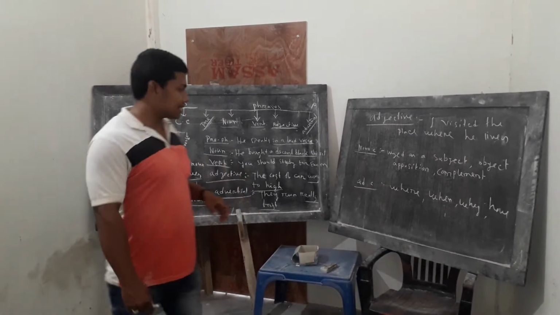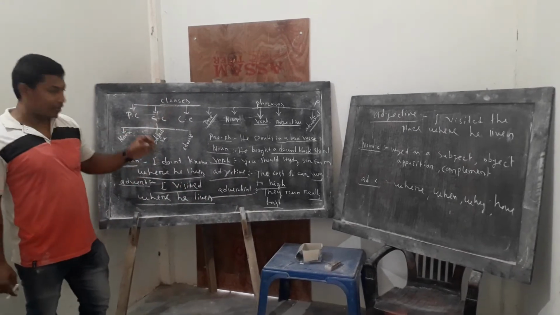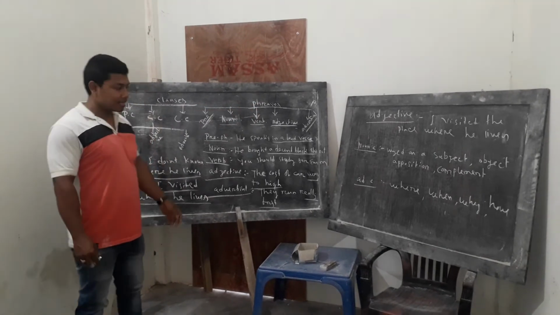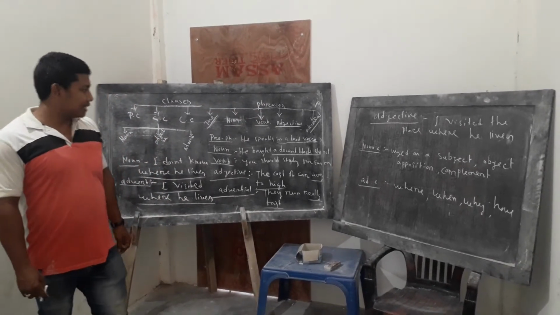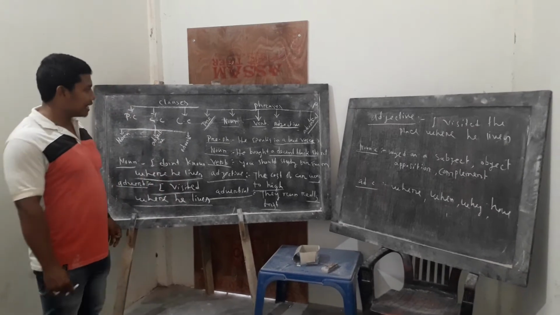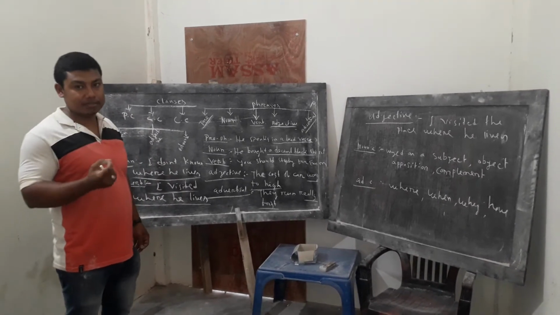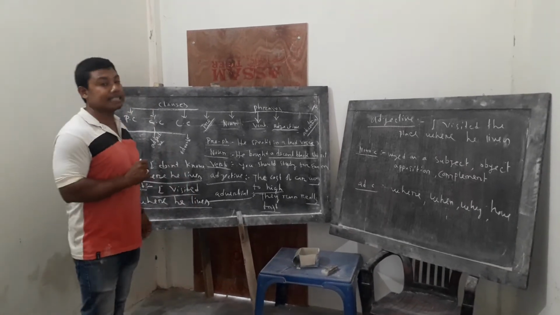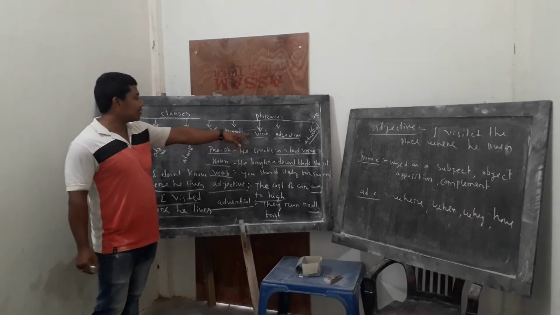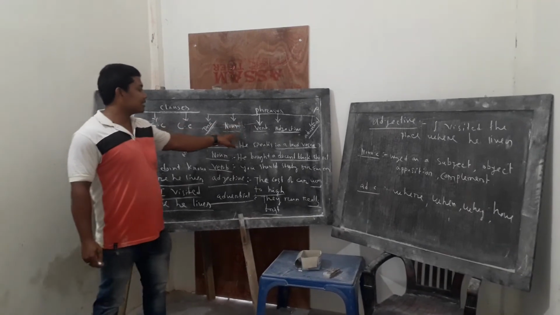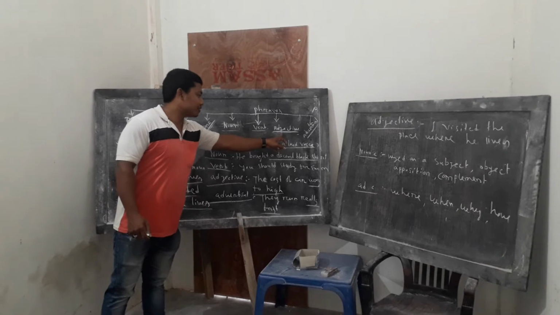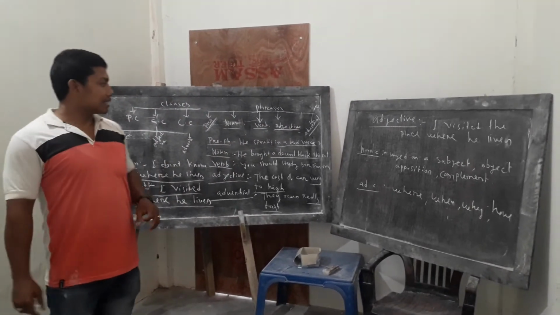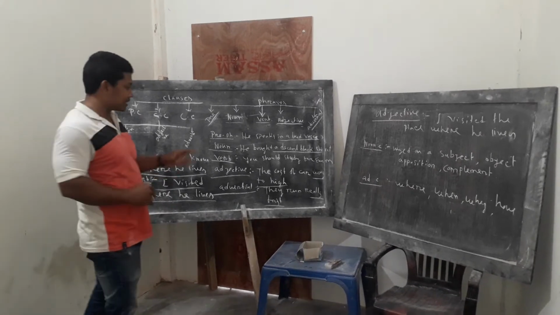Now, I am going to discuss in detail both these parts. First of all, I would like to discuss phrases. The definition of a phrase is subjectless and finite-verbless, meaning it doesn't have any finite verb. It is a small part of a sentence. It is classified into these parts: noun phrases, verb phrases, adjective phrases, adverbial phrases, and prepositional phrases. Now I would like to discuss the definitions and examples in detail.